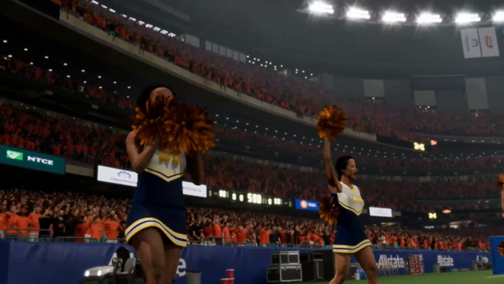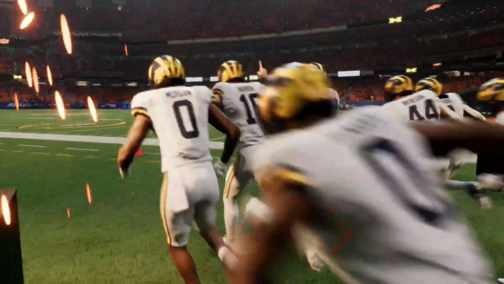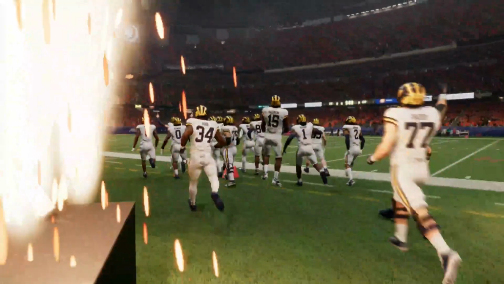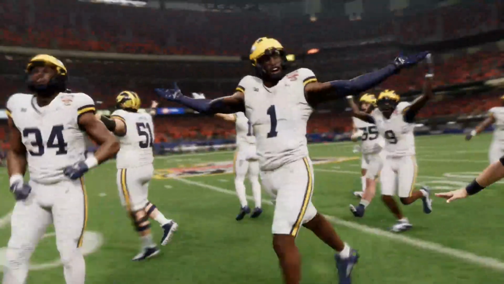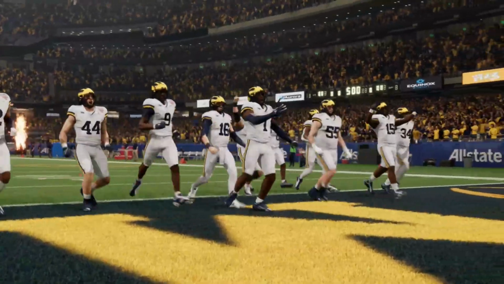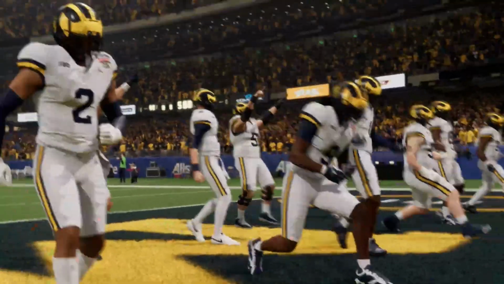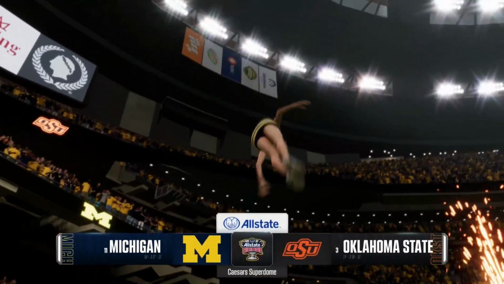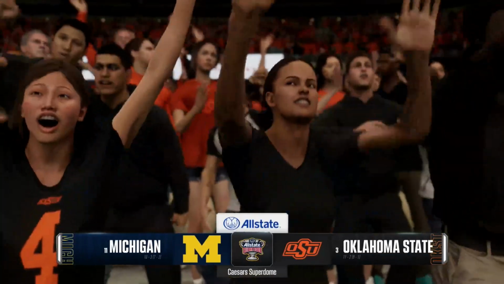Here we are up against the Michigan Wolverines. The Pokes are in the Final Four. Is it the Final Four or Final Eight? I don't remember. It doesn't matter. But hopefully we can do the same thing Texas just did to the Wolverines, although I think our chances are probably pretty low.